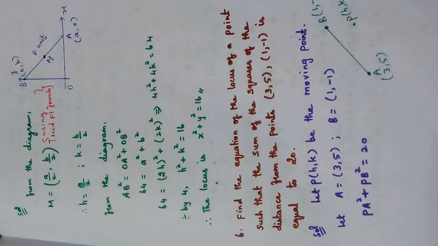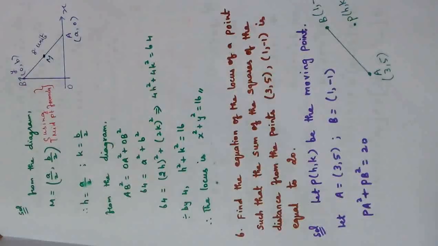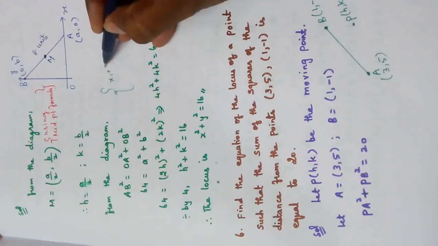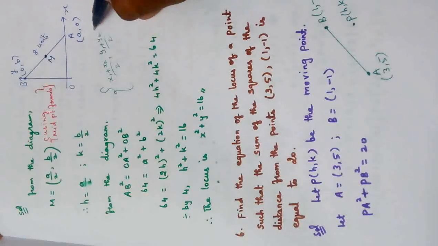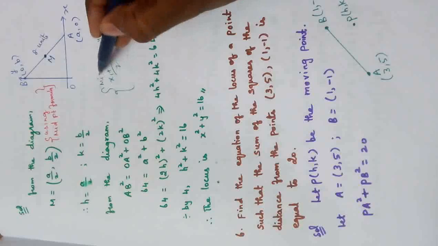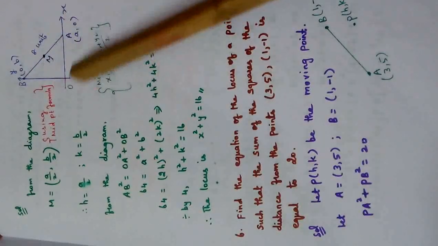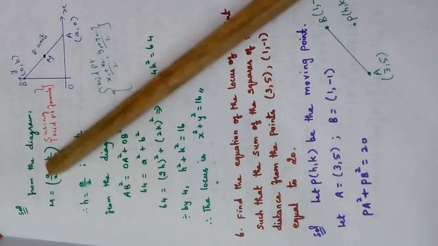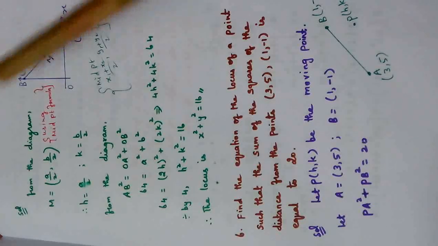Try to understand. Since M is the midpoint, you know very well the midpoint formula is ((x1 plus x2) by 2, (y1 plus y2) by 2). Using this midpoint formula, x1 plus x2 means a plus 0, so a by 2. Similarly, y1 plus y2, 0 plus b, by 2, so b by 2.